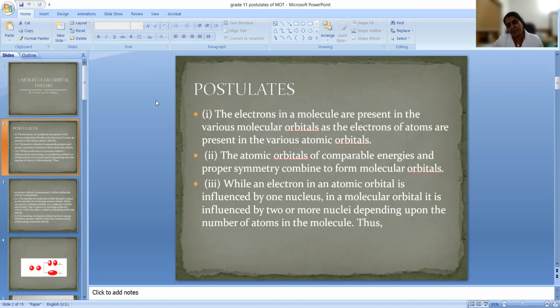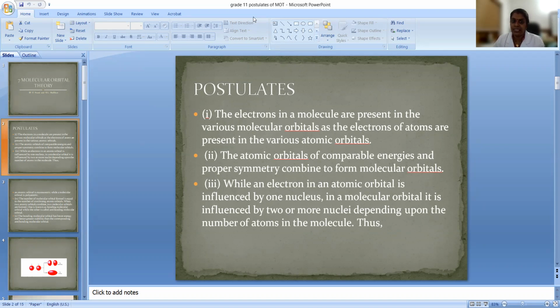Okay, so in atoms, electrons are filling inside the atomic orbitals, right? So in the molecule, electrons are filling inside the molecular orbitals. That is the first postulate. Okay, so very easy postulate. In the molecule, the electrons are filling inside the molecular orbitals. Okay, so what is the second postulate?